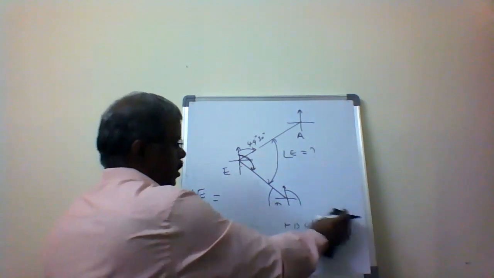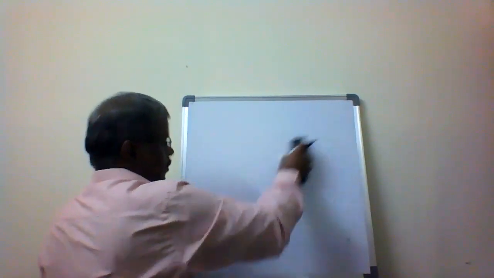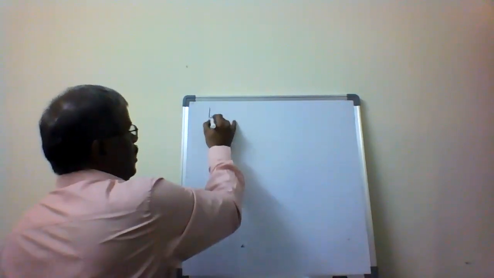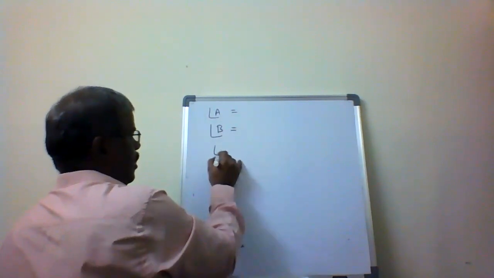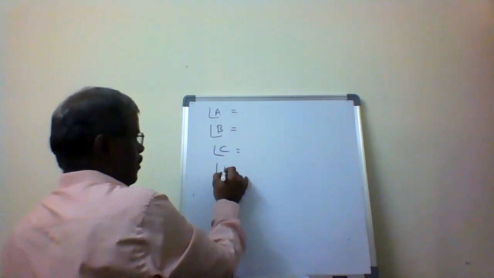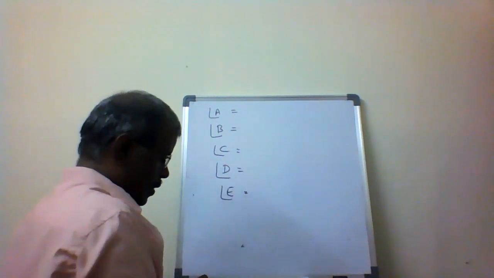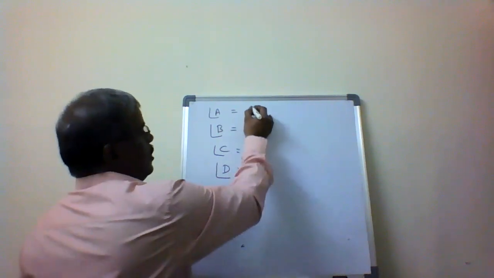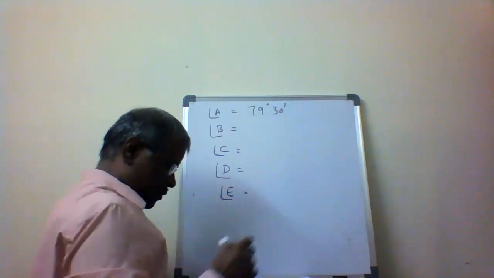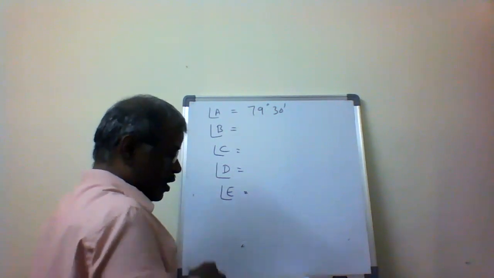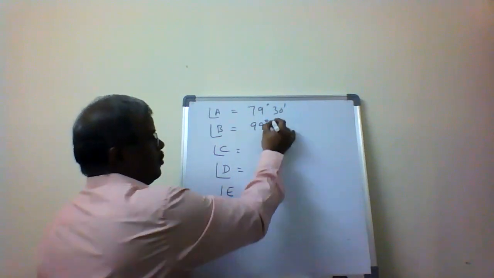Now angle A, angle B, angle C, angle D, and angle E. Angle A is 79 degrees 30 minutes. Angle B is 99 degrees 30 minutes.